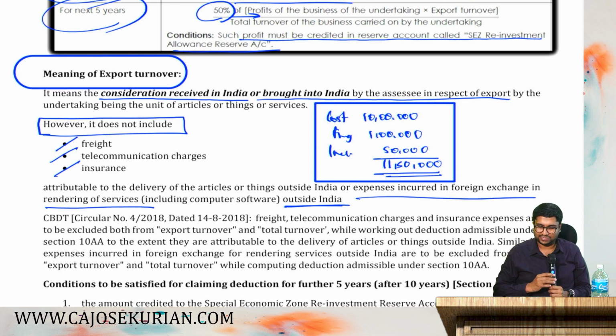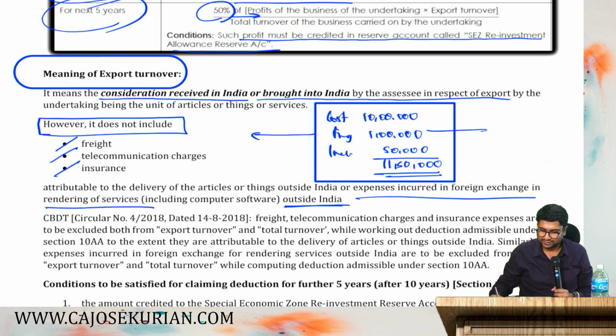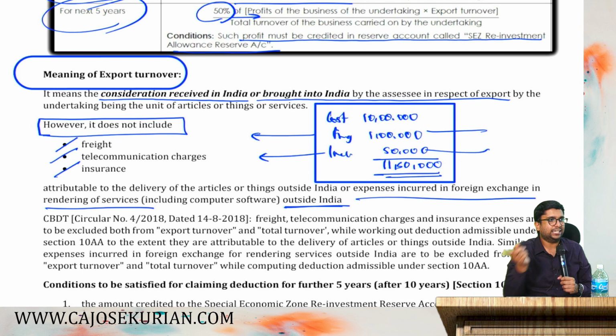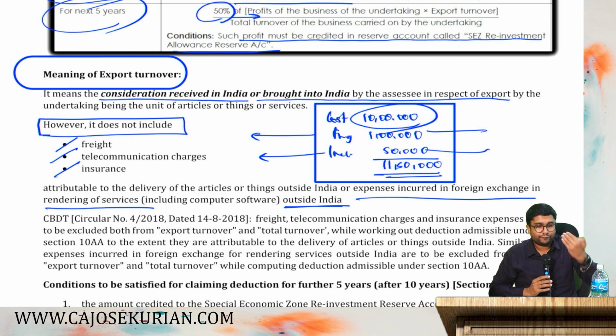No. This freight, you will give it to the shipping company. This insurance, you will give it to the insurance company. So how much is your turnover? Only 10 lakh. So that's what they are saying. Even if your bill is in CIF, that means cost including insurance, freight and telecommunication charges, whatever it is, then you need to remove those elements from the export turnover because it is not your sales turnover.